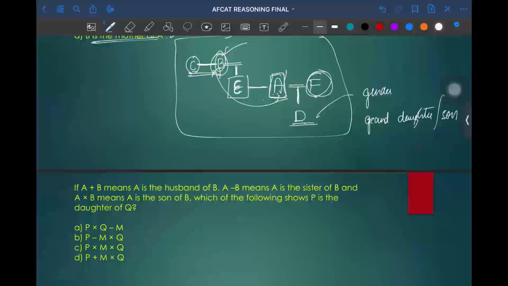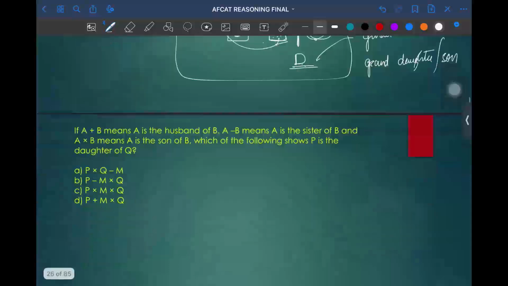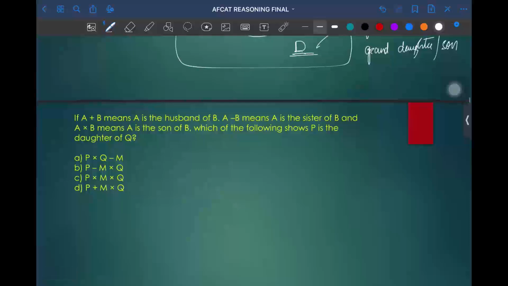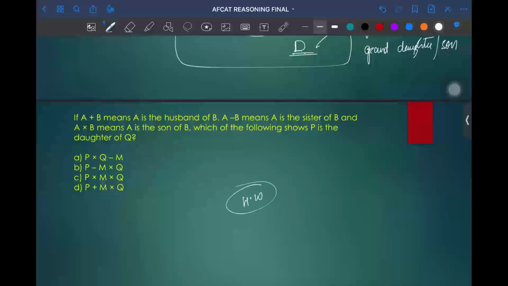So I hope this question is clear. Try to do this question as a homework question, in a similar way to how I have solved the previous question.